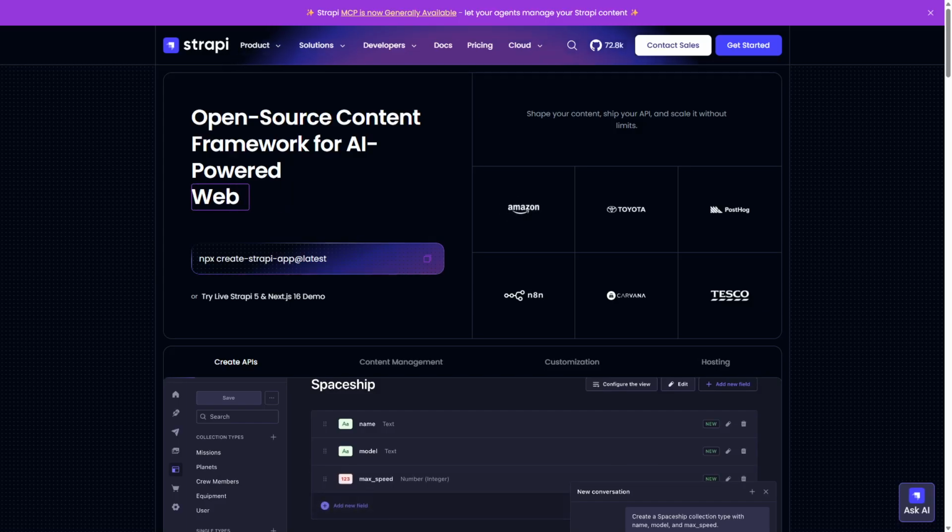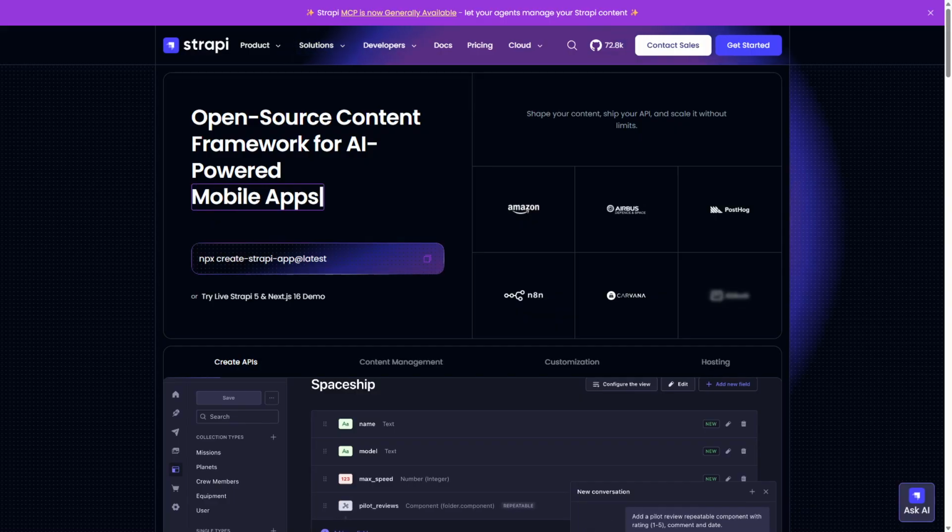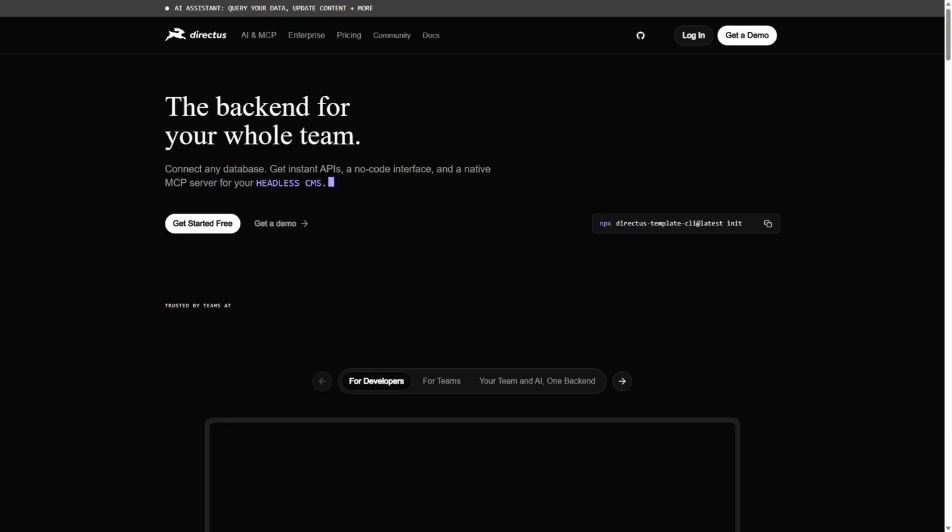Strapi versus Directus. Which headless CMS is better? Choosing the right headless CMS can completely change how you manage content without complicated setups. Strapi and Directus both offer unique strengths and approaches to content management. Strapi and Directus are popular headless CMS platforms designed for flexible content management.